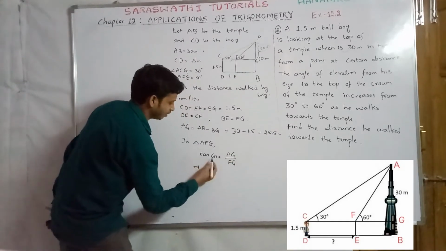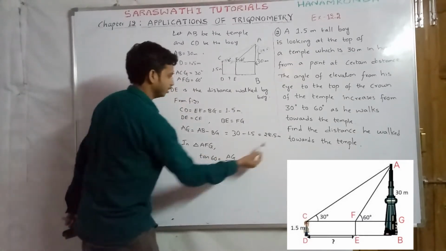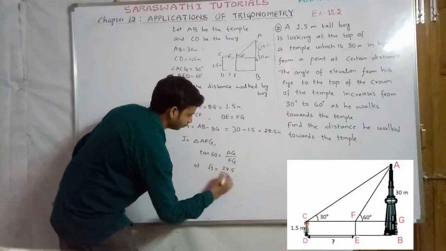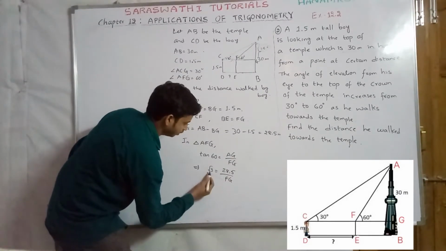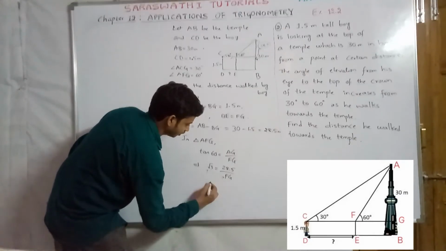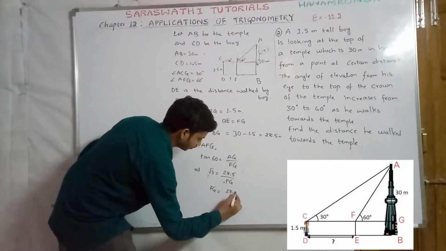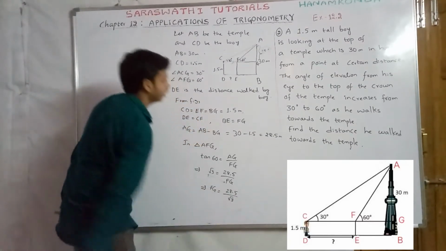So the tan 60 value we know is root 3. So root 3 equals AG, whose value we have obtained as 28.5, by FG. So FG comes to the left side and root 3 comes to the right side and gets divided. That means FG equals 28.5 by root 3. So the FG value we have obtained.